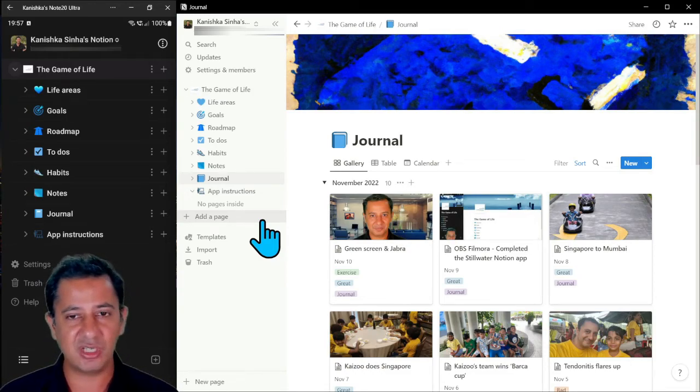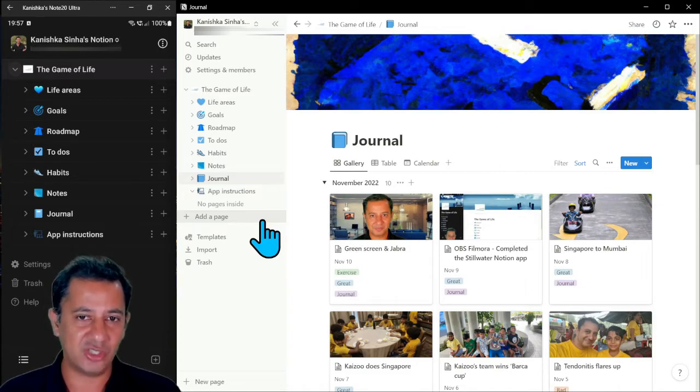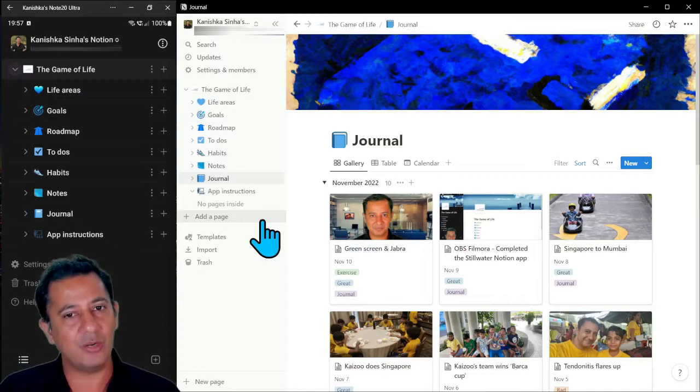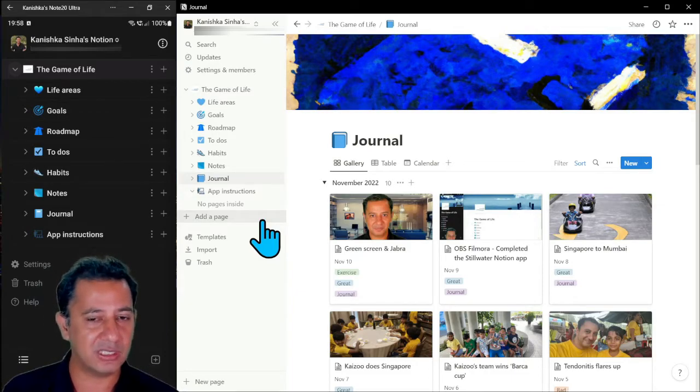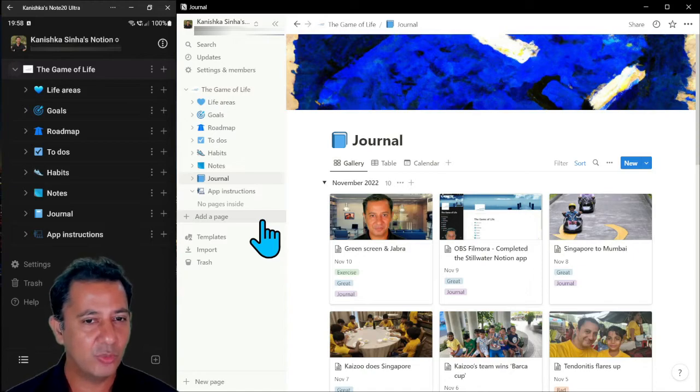You can change the cover pictures. You can change the icons. You can put your family pictures there instead of the Stillwater pictures. So you can really make it work for you, add a whole bunch of different pages. There are lots of templates, like you've imported the Stillwater template. There are lots of templates out there. So I'll put in another video which tells you a little bit how to use this app, and I hope